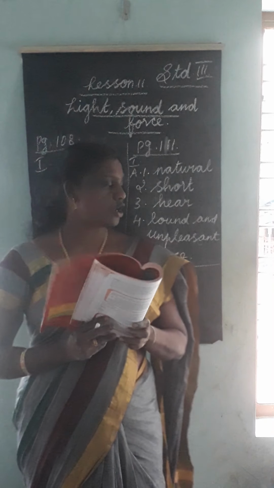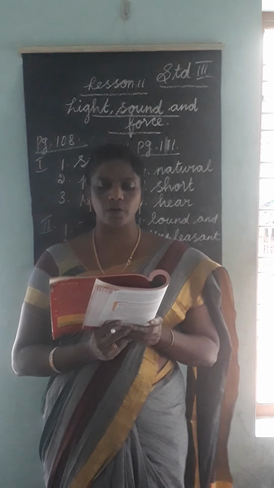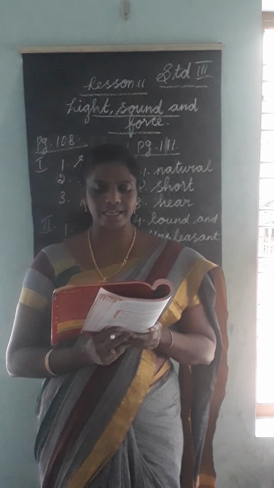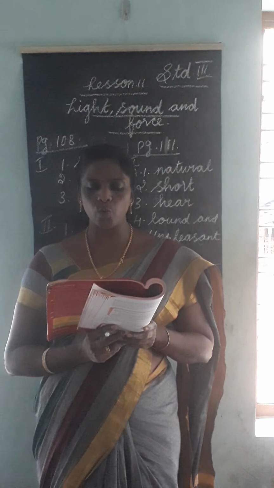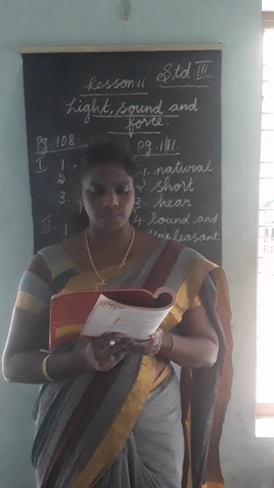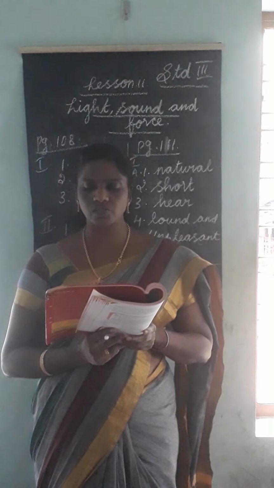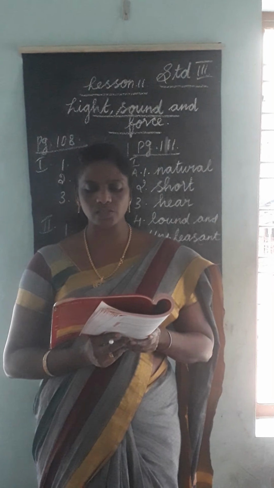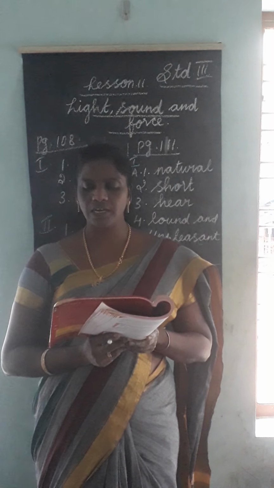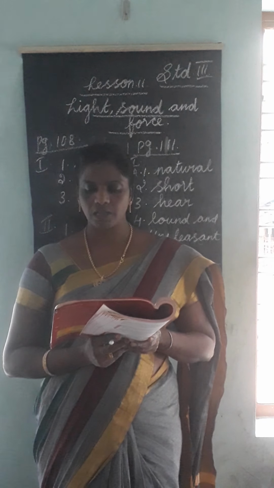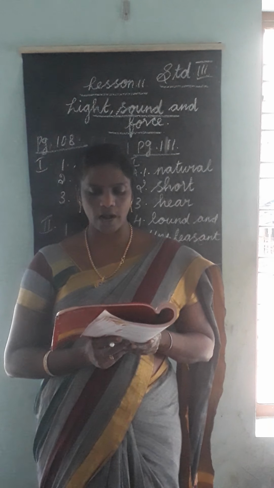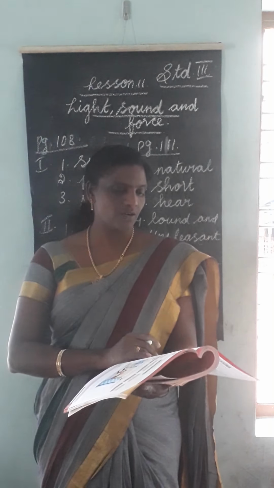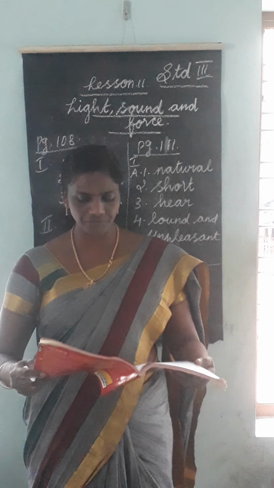All of you listen, look at your book. Friction is a type of force. Answer, true. Second one: all objects give off light. Answer, false. Third one: all sounds are pleasant. Answer, false. Fourth one: shadows of different objects are of different colors. Answer, false. Fifth one: friction makes things go faster. Answer, false. Okay, all of you understand?